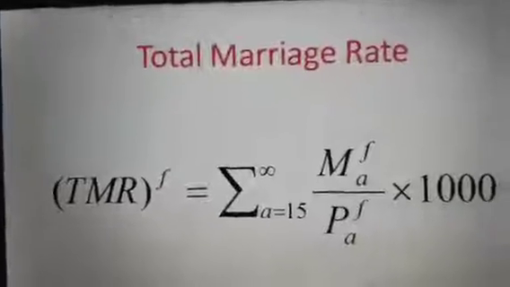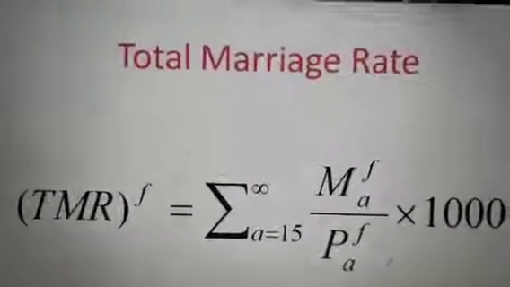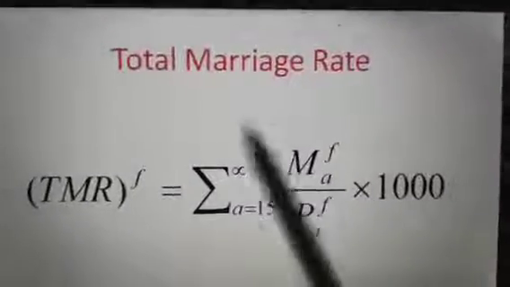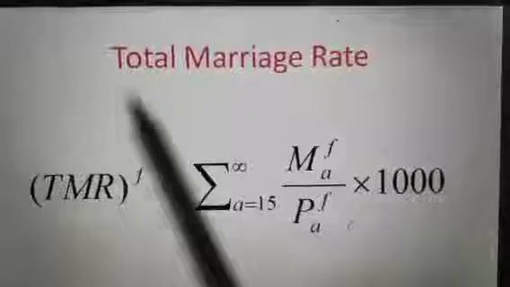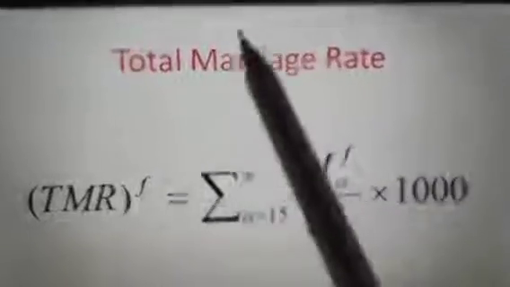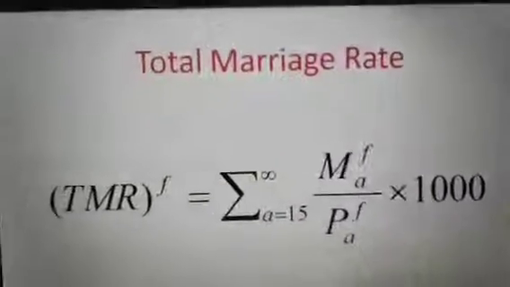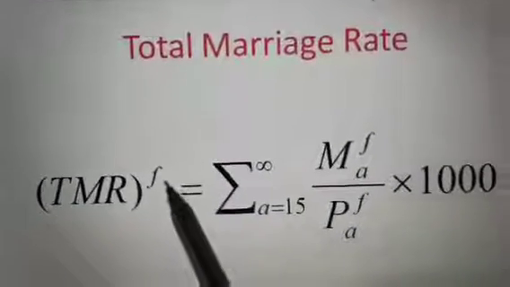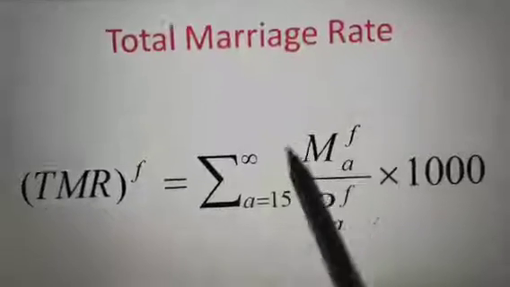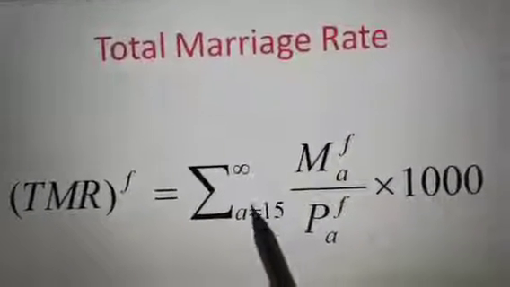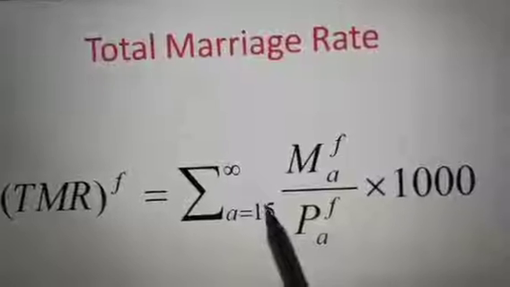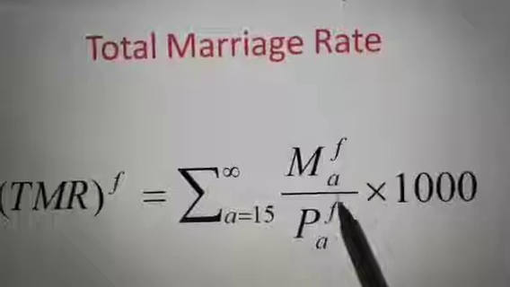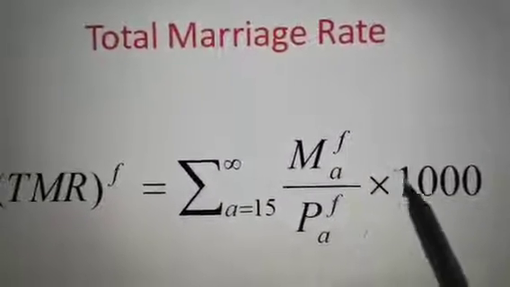And then in the last, this is the total marriage rate. Generally, we calculate the total marriage rate in a particular country, region or district. TMR is equal to sigma from age 15 to infinity of M, marriages of females of a particular age A, divided by the total female population of age A, into 1000.